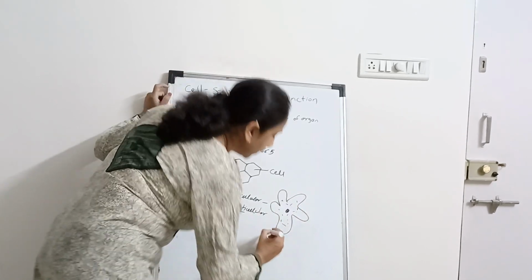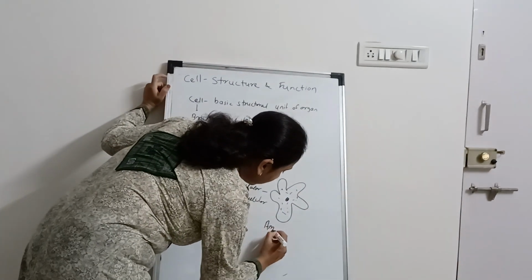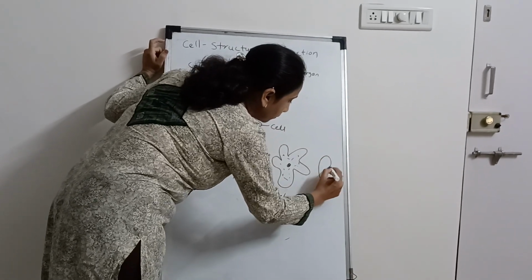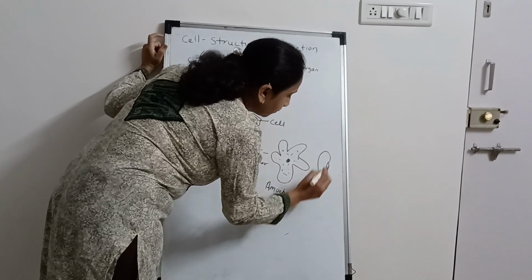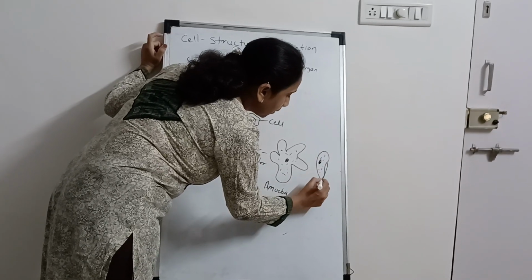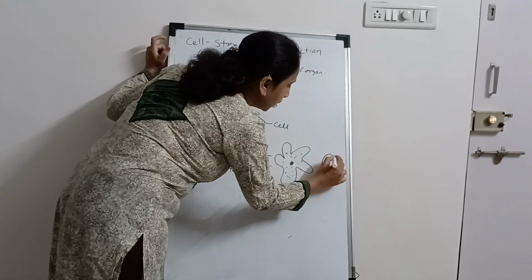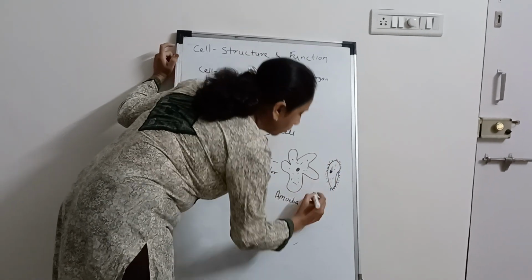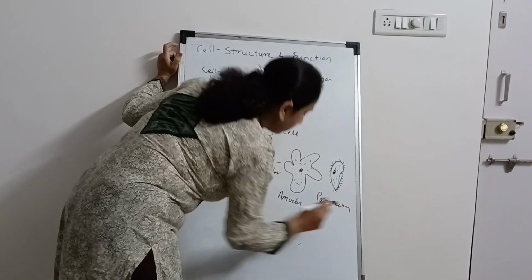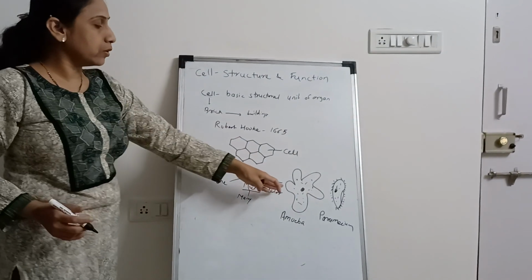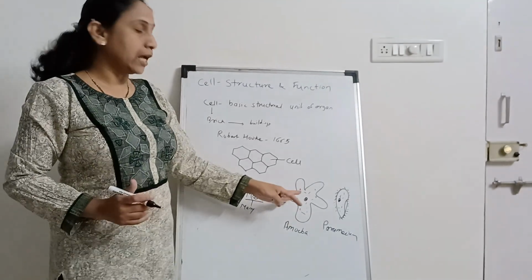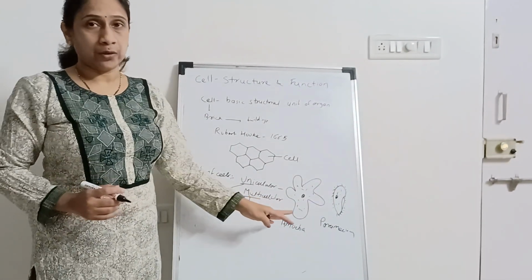This unicellular organism is called amoeba. Another organism is called paramecium. These unicellular organisms are found in freshwater streams or ponds and can be observed only under a microscope.